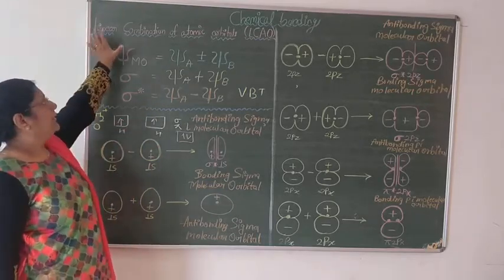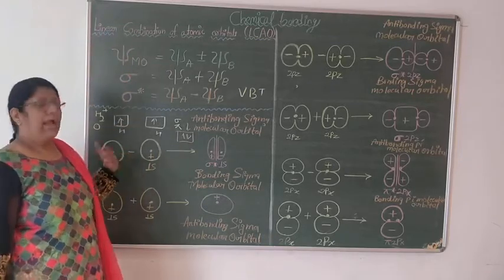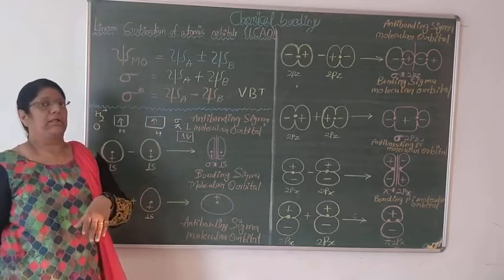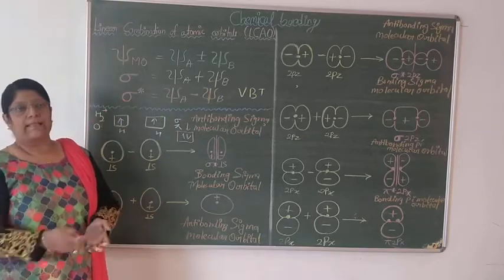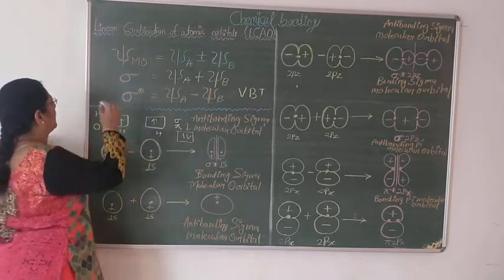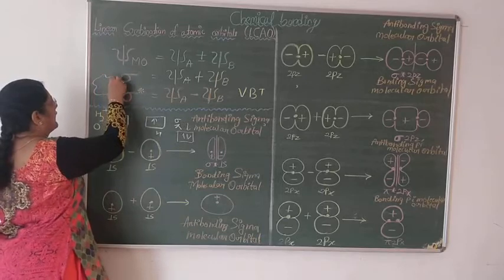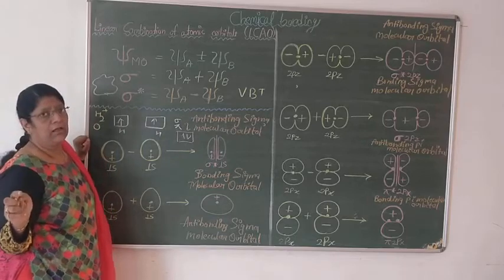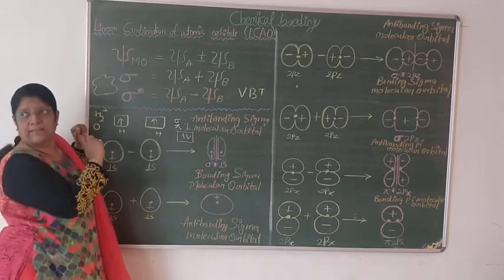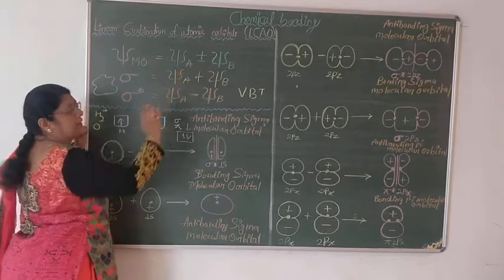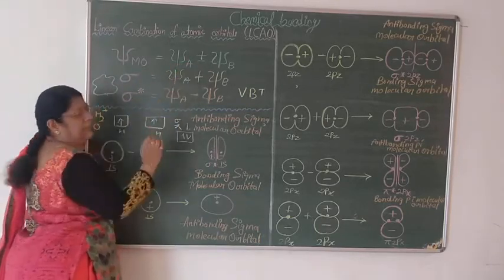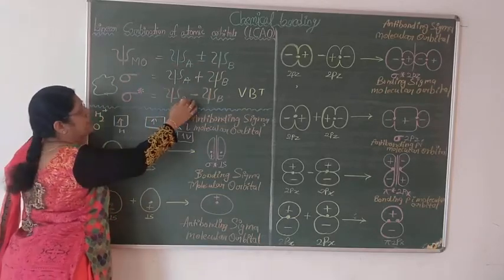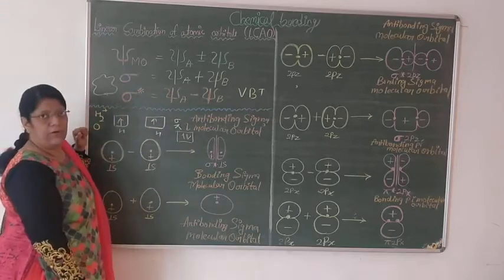Now we come to the linear combination of atomic orbitals. As I told you, the electron behaves as a wave and also as a particle. If the electron is behaving as a wave, the orbital in which it moves will be like that, and they have their definite orbital function represented by psi. So psi A plus or minus psi B. Plus indicates the formation of a bonding orbital.